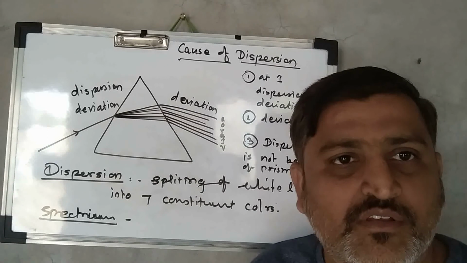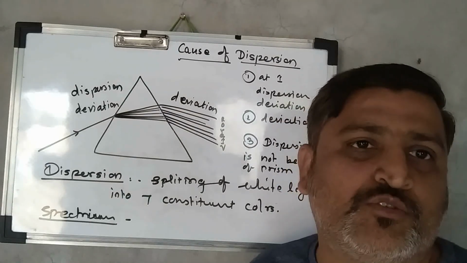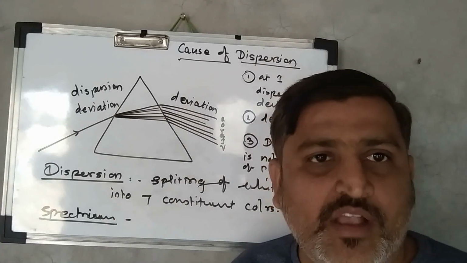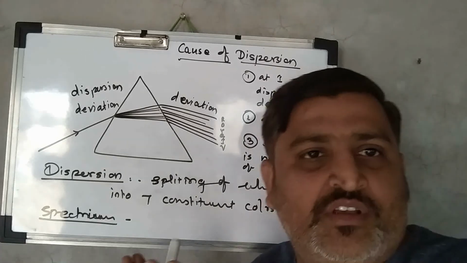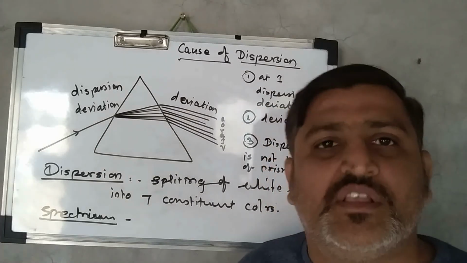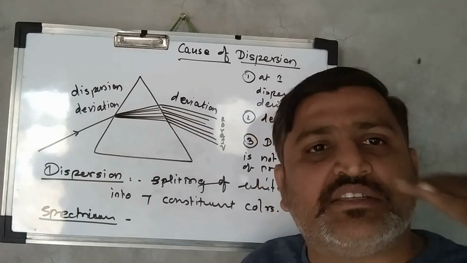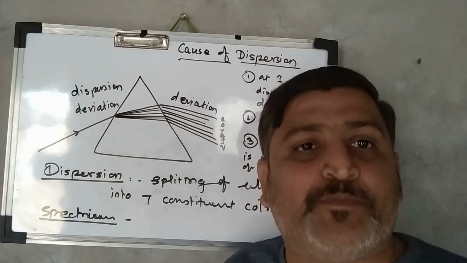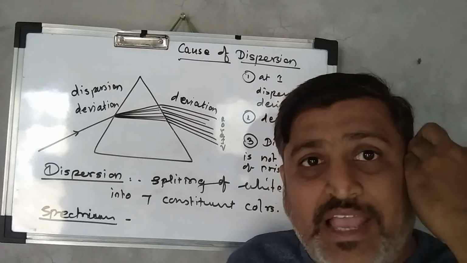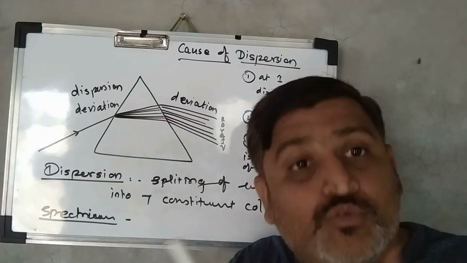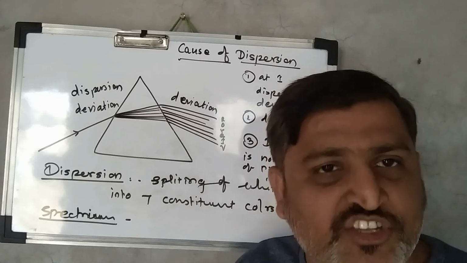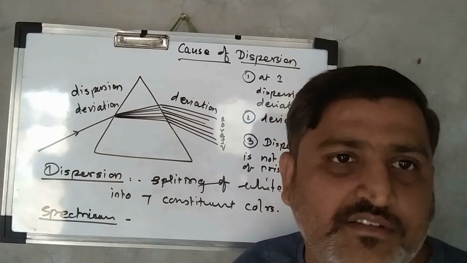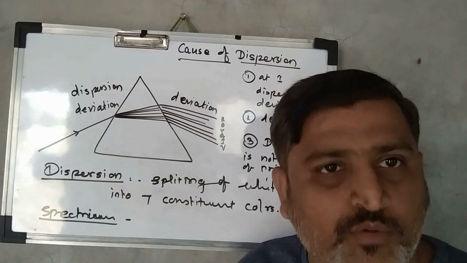In the second section we will study more about the different types of spectrum in the light: microwaves, infrared radiation, ultraviolet radiation, radio waves, with their frequencies as well as wavelengths, the properties possessed by these different types of spectrums, as well as their uses. Biological damage, medical uses, all these things we are going to study in the second section. So this first section is over. This is a very small topic.